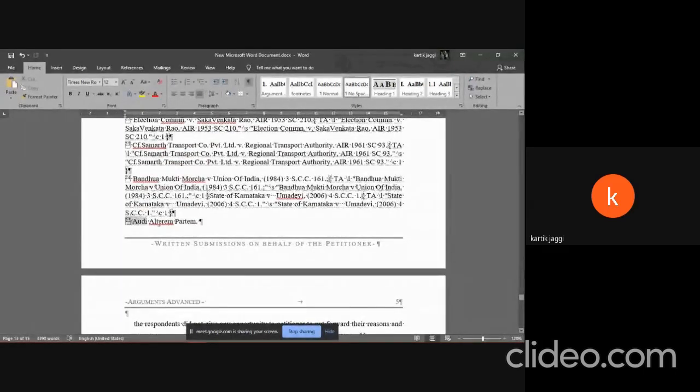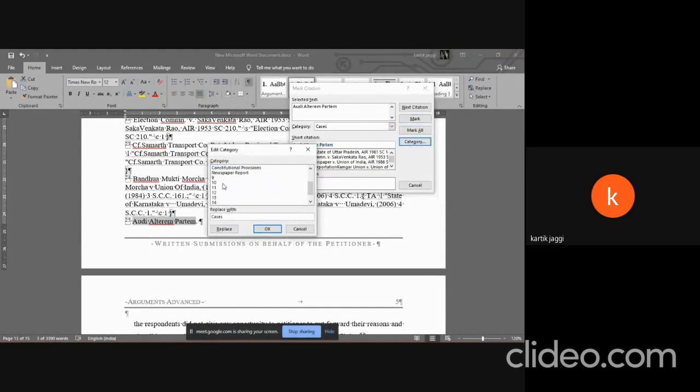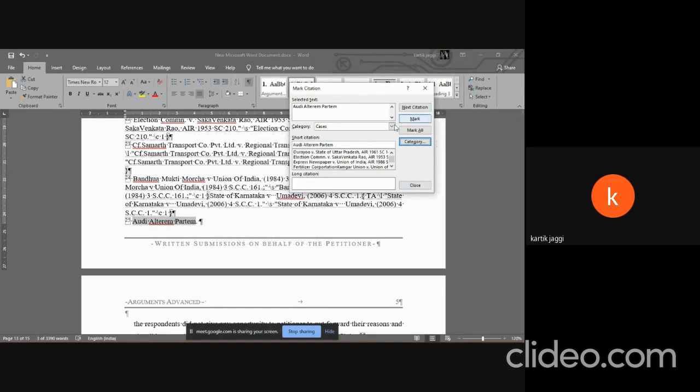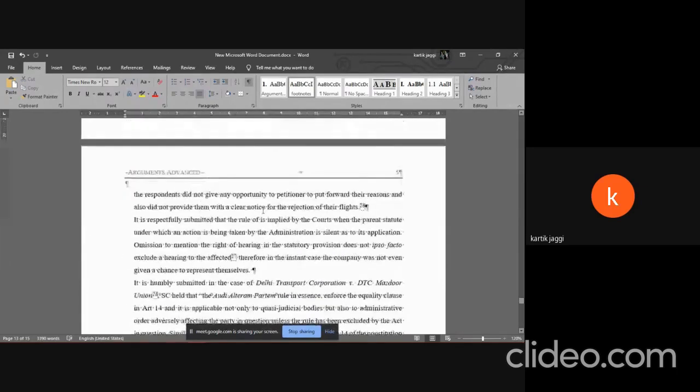Okay, so this is a good example. I mentioned that category, right? I know you normally would not mark it as a citation to appear in the index of authorities, but for the sake of this class, we would replace 9 with principles of natural justice. Then select principles of natural justice, mark, close. In the end, when we insert the table of authorities, you'll notice that this particular category, C9, which we've replaced with principles of natural justice, shows up.